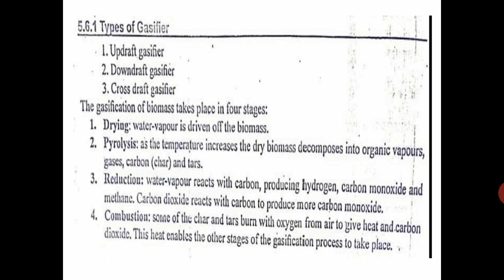And as I discussed, the four stages are: drying, where water vapor is driven off; pyrolysis, where as the temperature increases, the dry biomass decomposes into organic vapors, gases, carbon, and tar. Then comes combustion. In combustion, some of the char and tar burn with oxygen from air to give heat and carbon dioxide. This heat enables the other stage of gasification, that is the last process, reduction. In the reduction, water vapor reacts with carbon, producing hydrogen, carbon monoxide, and methane. Carbon reacts with carbon dioxide to produce more carbon monoxide. So ultimately we get carbon monoxide, hydrogen, and methane, which is combustible gas.